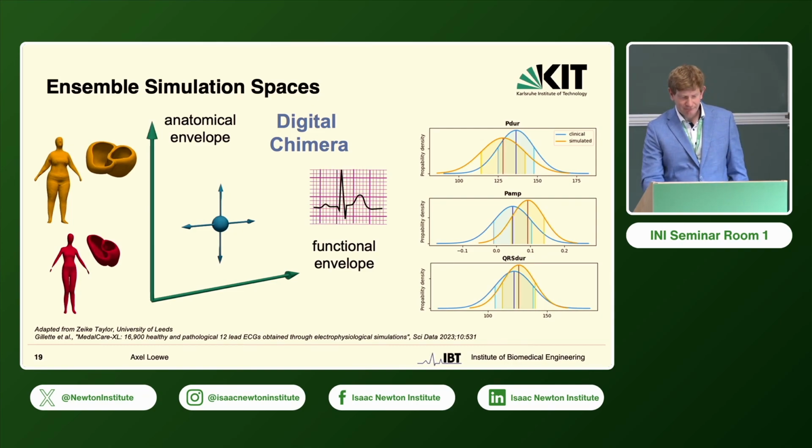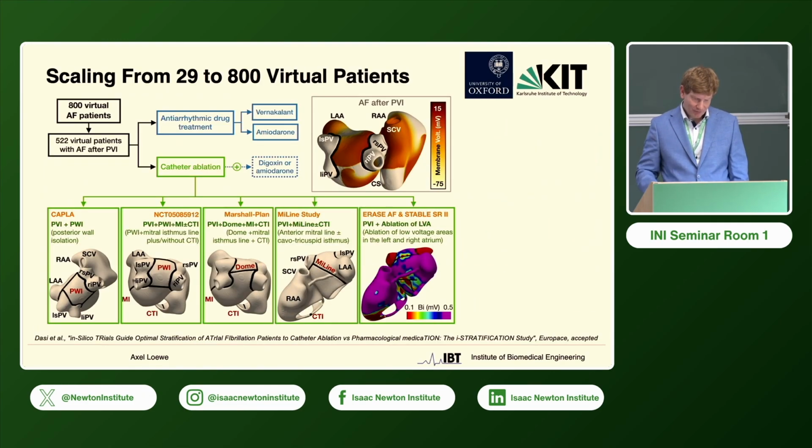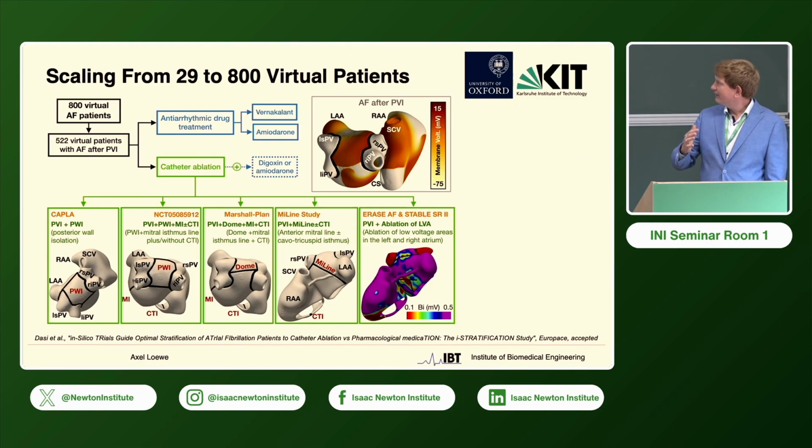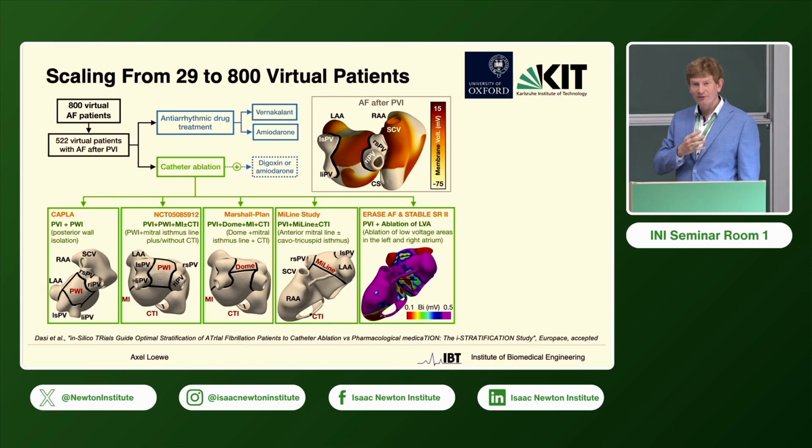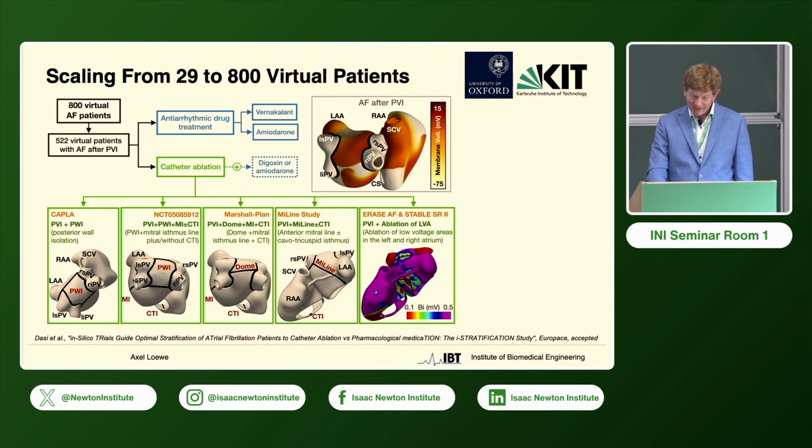And with that kind of approach, we can really scale up. So this is work led by Albert Dazi from Oxford and Blanca's and Alfonso's group, where he went from 29 to 800 virtual patients, and then looked at variability in all those parameters to reproduce several clinical studies that were ongoing or partly also already completed, and could reproduce the clinical success rates with remarkable accuracy. But not only that, with this number of 800, you can then also identify which of the input features were decisive whether an approach will work or not.